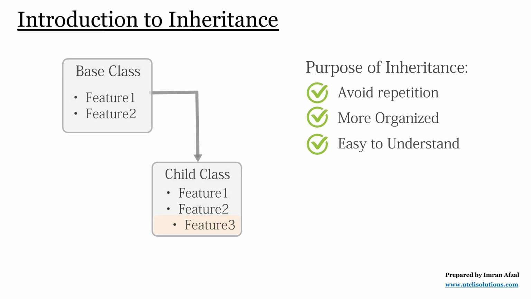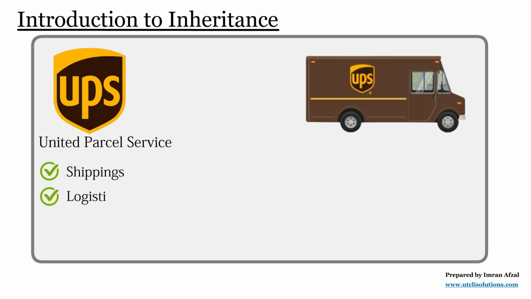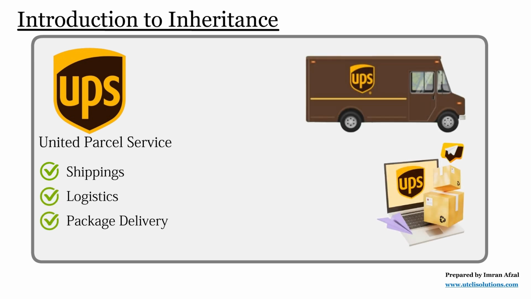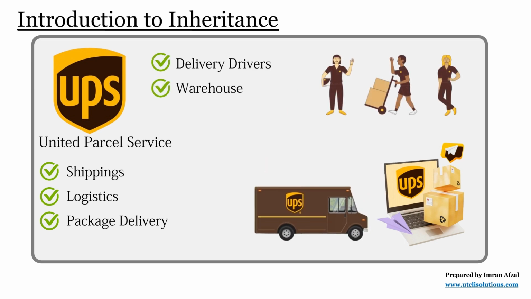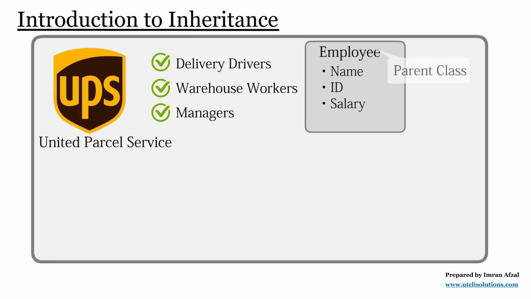Let's take an example of UPS, which stands for United Parcel Service, a well-known American company that provides shipping, logistics, and package delivery services. It has many employees like delivery drivers, warehouse workers, and managers. All employees have common details like name, ID, and salary and follow the same company rules. Instead of writing separate records for each type of employee, UPS can create one main employee record with common details. This is like a parent class.